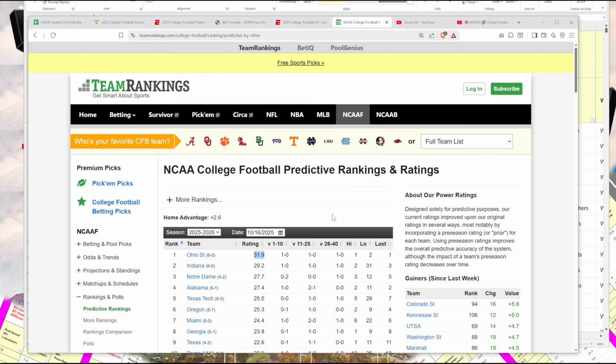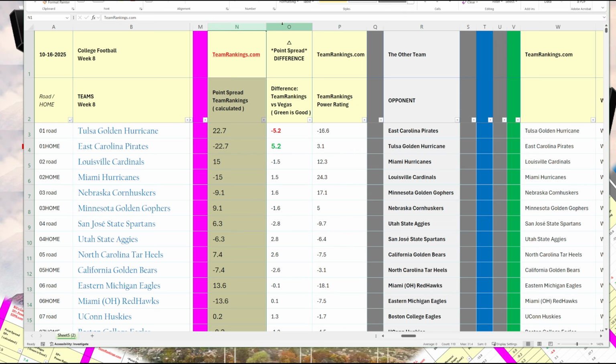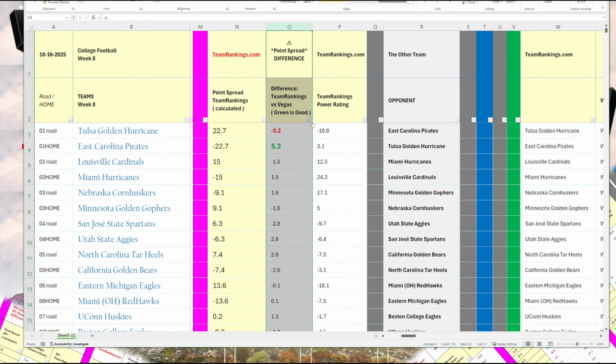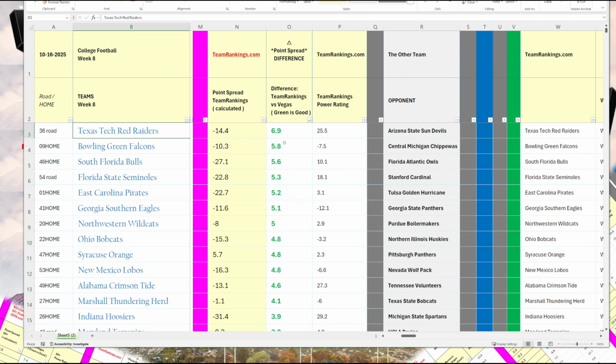This is the Stanford guy's website, extracting this number. And they say that these numbers are meant to be predictive, forward-looking. So again, here, team rankings power ratings extracted directly from the website, calculated point spreads, and then comparing it to Vegas's numbers. So let's sort this. Okay, and then we have here Texas Tech's 6.9 advantage.